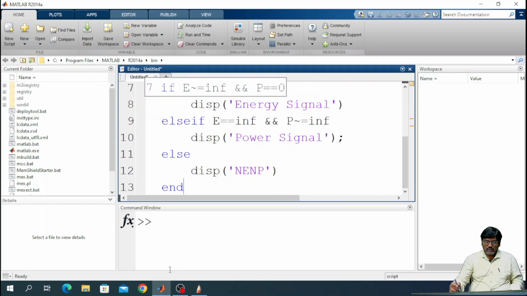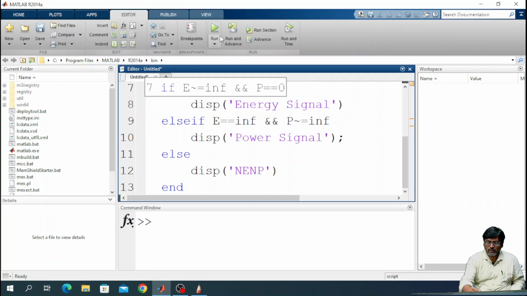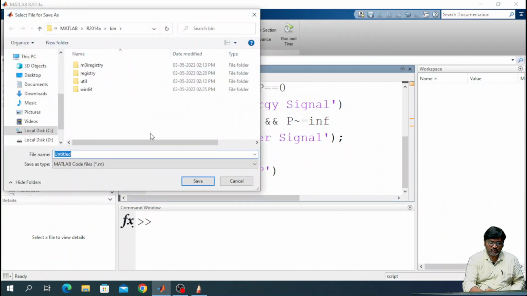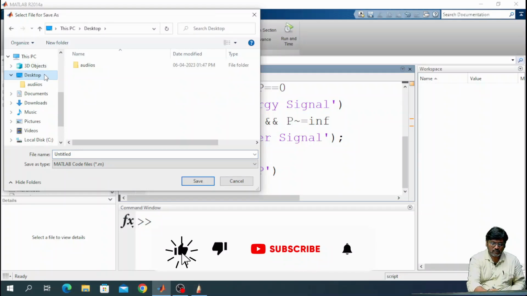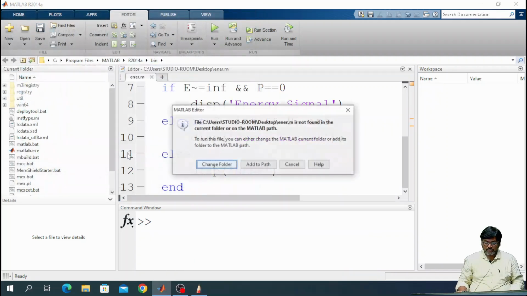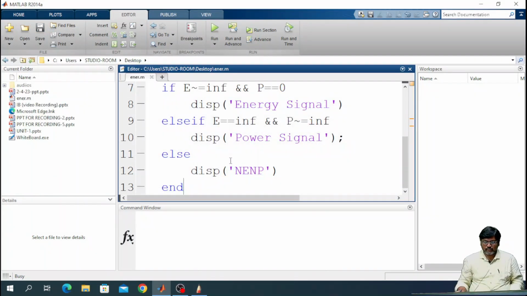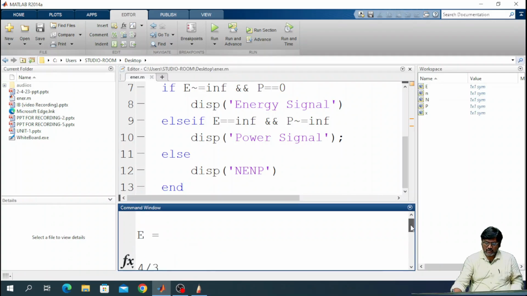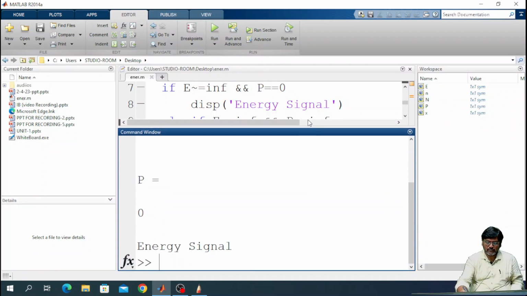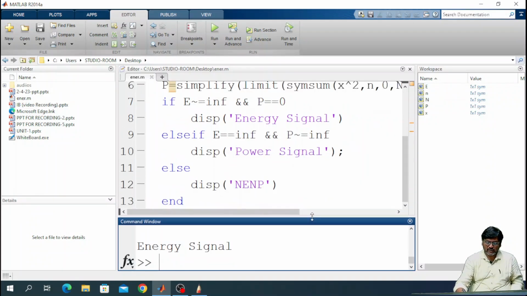Now, run the code. So, the given signal is an energy signal, and you can see the energy is 4 by 3 and the power value is 0, so the signal is an energy signal. We got the power is 0 and energy is 4 by 3. Now, similarly, we will check for the second signal.